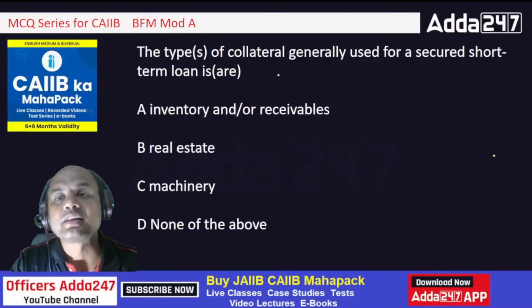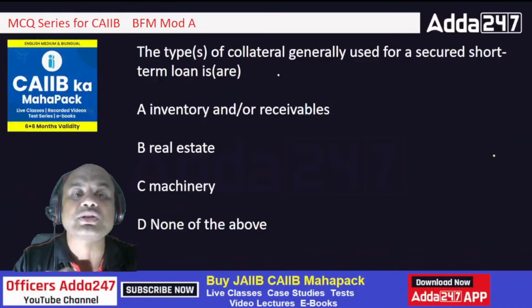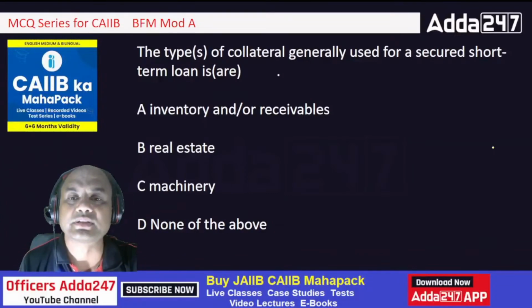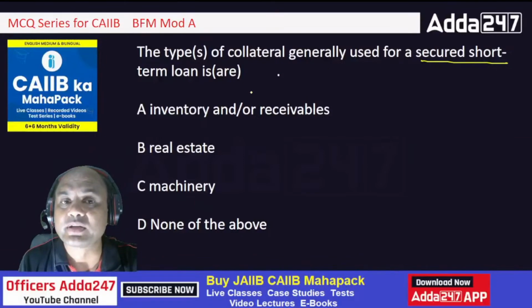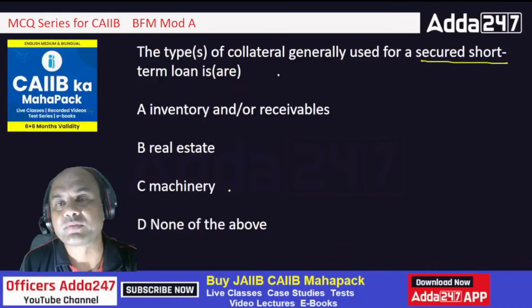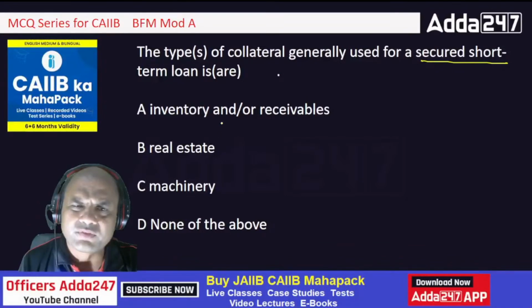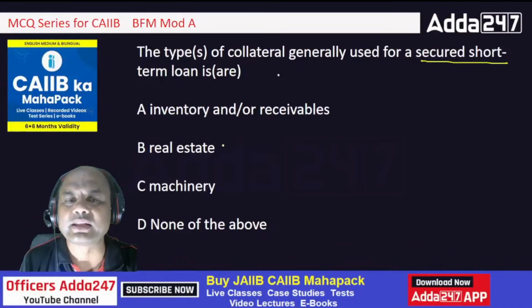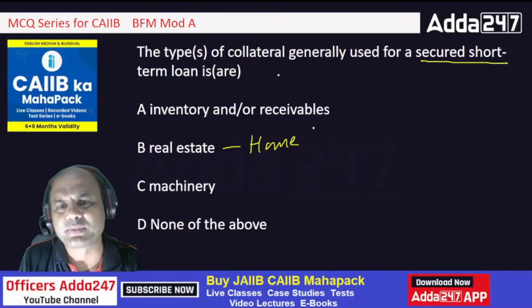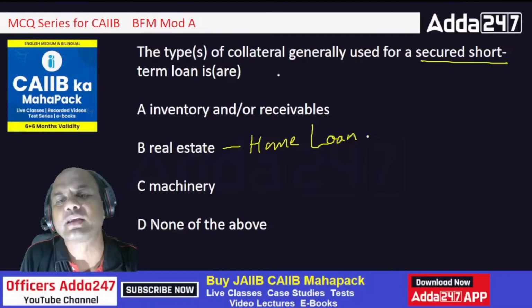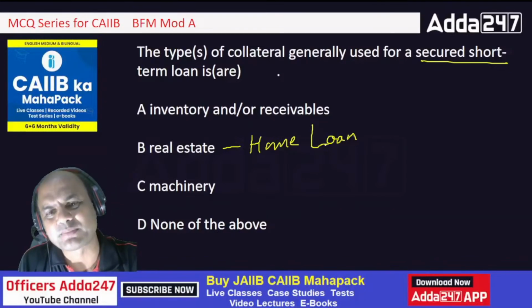A type of collateral generally used for a secured short-term loan, secured and short-term. So inventory or receivables, real estate, machinery, none of the above. Okay, where do we give the loan for real estate? Means home loan, let's say. Real estate means what? Home loan. Simple term. There can be other loans also under real estate. I am giving a simple example, home loan.